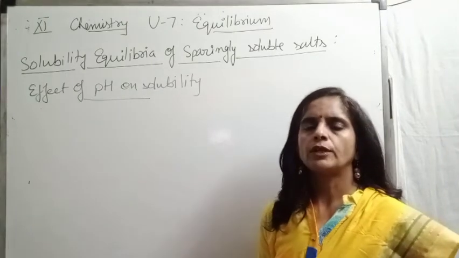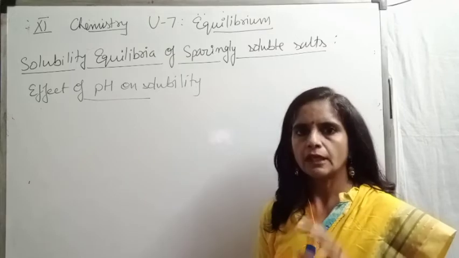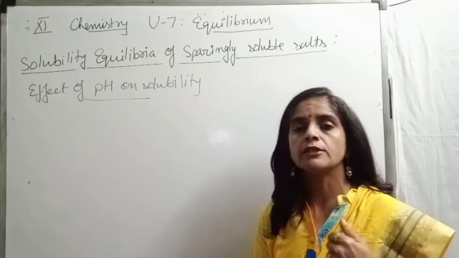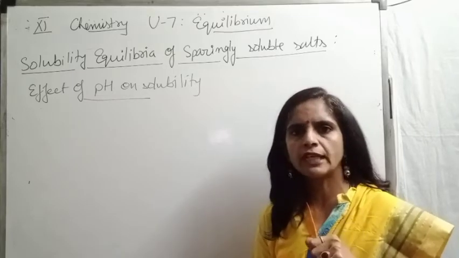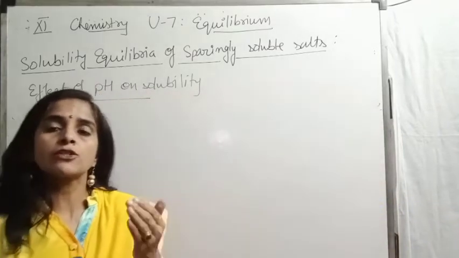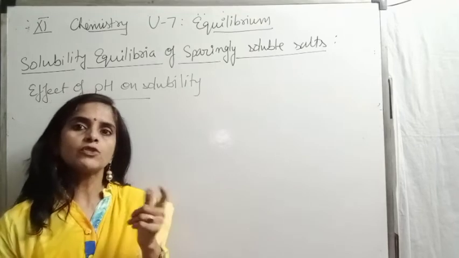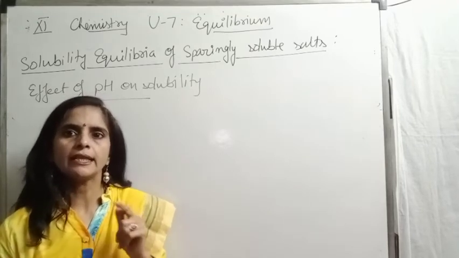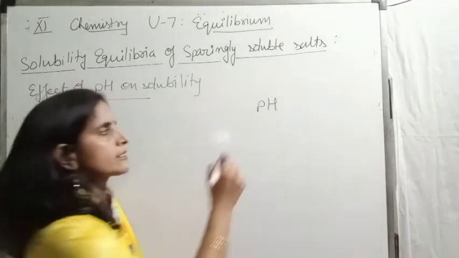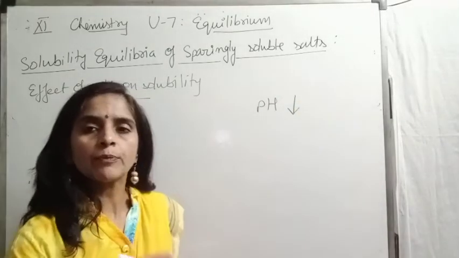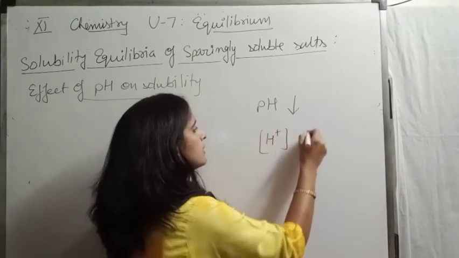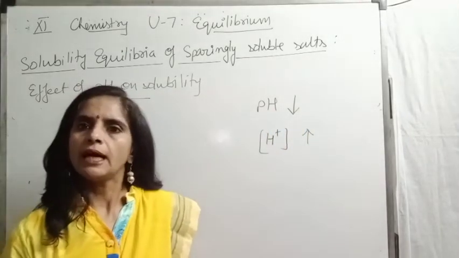If we take any salt of a weak acid, like sodium sulfate, sodium acetate, sodium phosphate, these are the salts of weak acids. Now if we change its pH, how does its solubility change? Suppose we are decreasing the pH. If we decrease the pH, it means we are providing more hydrogen ions. The concentration of hydrogen ion starts increasing. We are making the medium acidic.